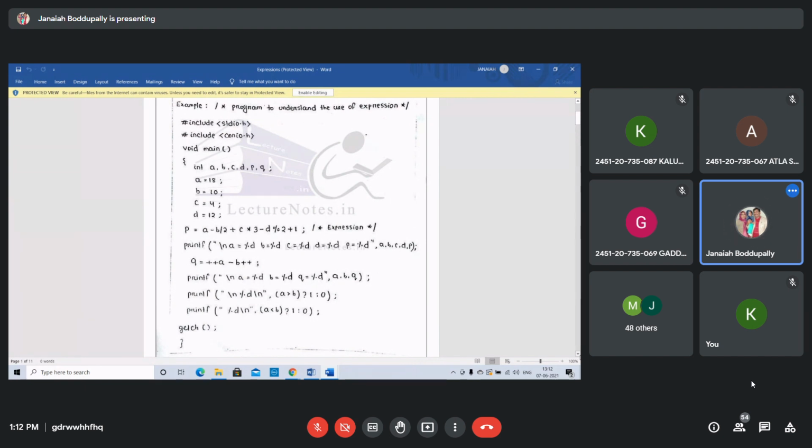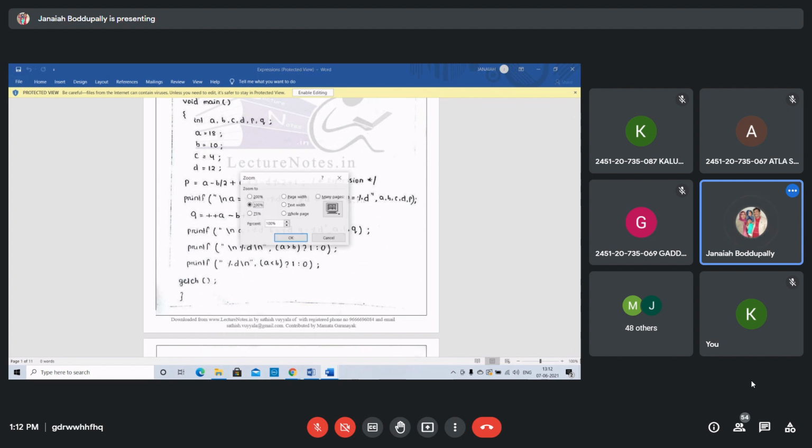A equal to 18, B equal to 10. B by 2, 10 by 2, is 5. 18 minus 5 is 13. C into 3, 4 into 3, is 12. 12 plus 13 is 25. Minus D percent 2: D is 12, percent 2 means the remainder is 0. That is 12 by 2, quotient is 6, remainder is 0. Plus 1. What is the answer? 25 plus 1, you will get 26. P equals 26 whenever you display.